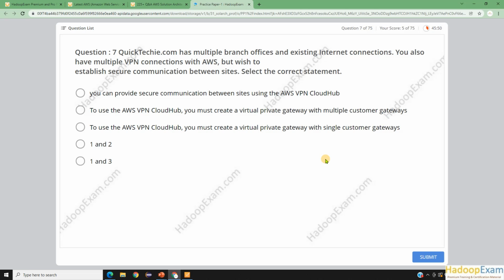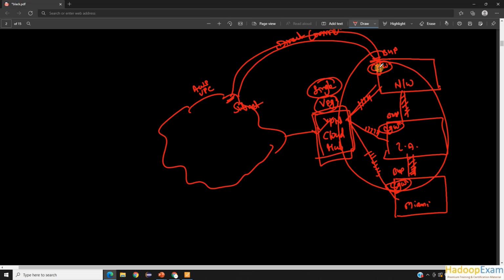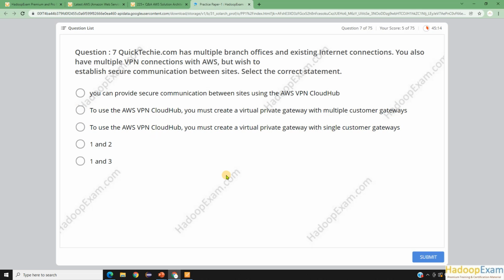Okay, so to answer this question, let me go to the options directly. You can provide secure communication between sites using AWS VPN CloudHub. That is true, we can provide, so one is surely a correct answer. To use AWS VPN CloudHub, you must create a virtual private gateway with multiple customer gateways. Obviously, we need one virtual private gateway for the CloudHub, and a customer gateway is required for each site, as we have seen here. The second option is also correct.